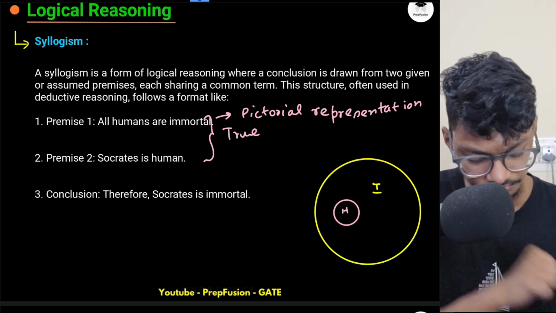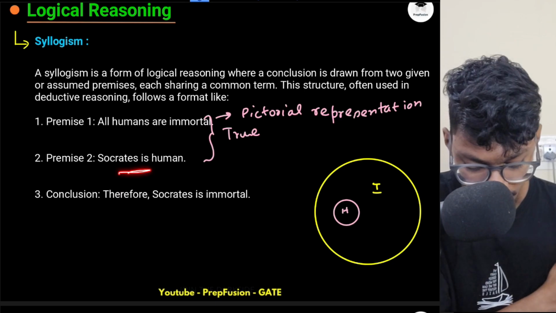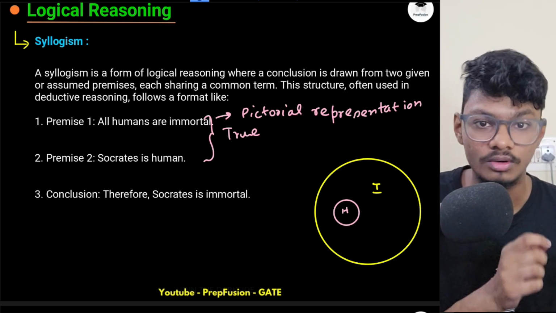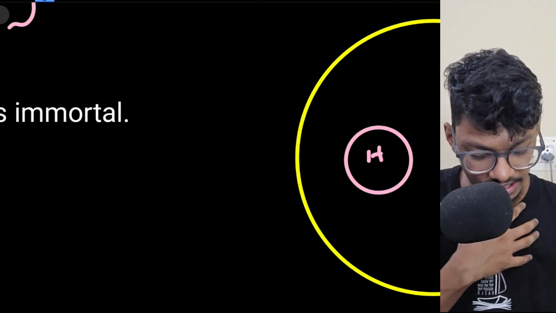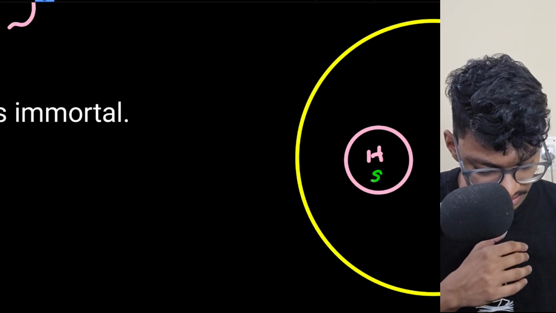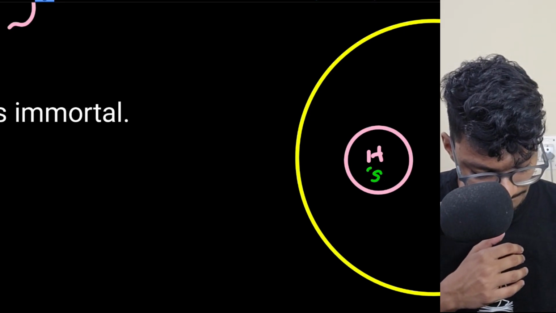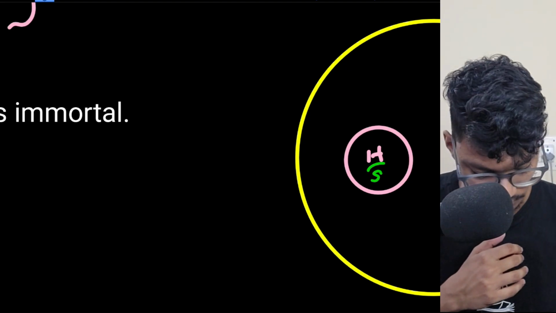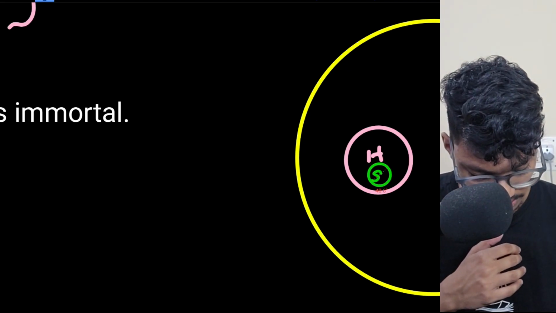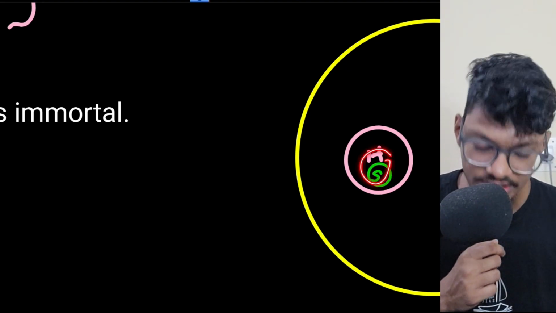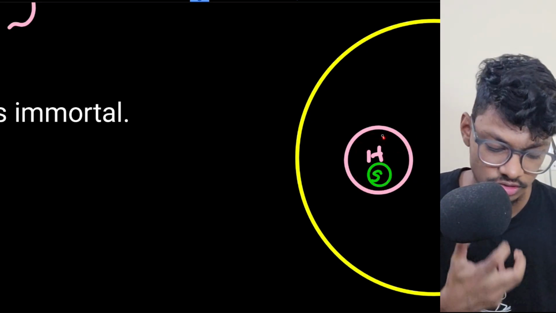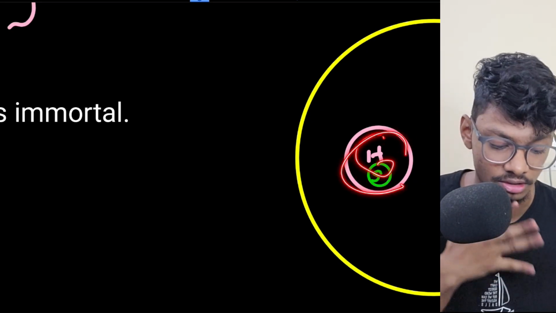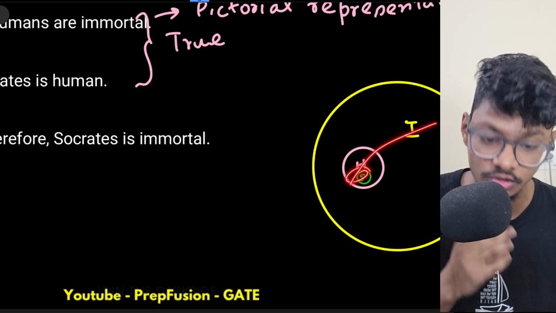All humans are immortal. Now they are telling me Socrates is human. Socrates can be a person. Socrates is human, so Socrates has to stay inside the human circle, as he is a human. Now if Socrates is inside human, obviously he has to be inside immortal as well, because Socrates is a human and all humans are immortal. That means Socrates is also immortal.